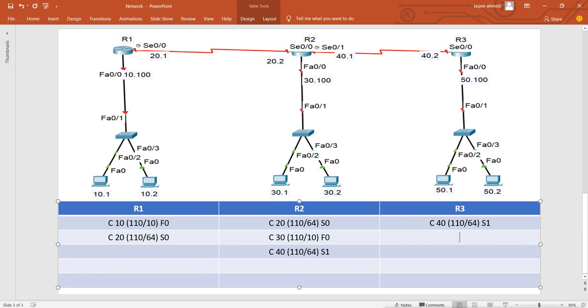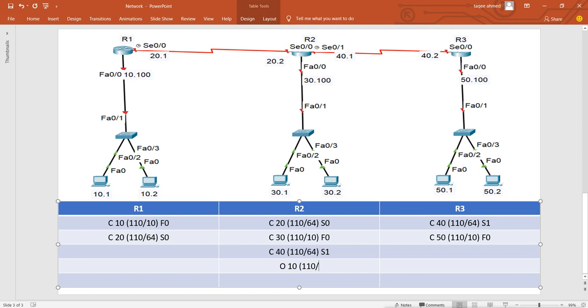Then connected network 50, AD value is 110, and it is also, let's say, 10. It is connected to fast Ethernet 0. So this is the default routing table they have. Now when they exchange their routing tables with each other, suppose router 1 sends it to router 2. So router 2 says, okay, I know about 20, but I don't know about 10. So it says, okay, I know about 10 now, and the AD value is 110.